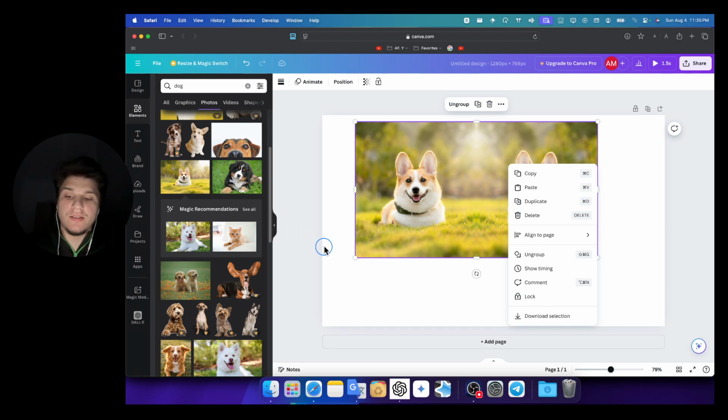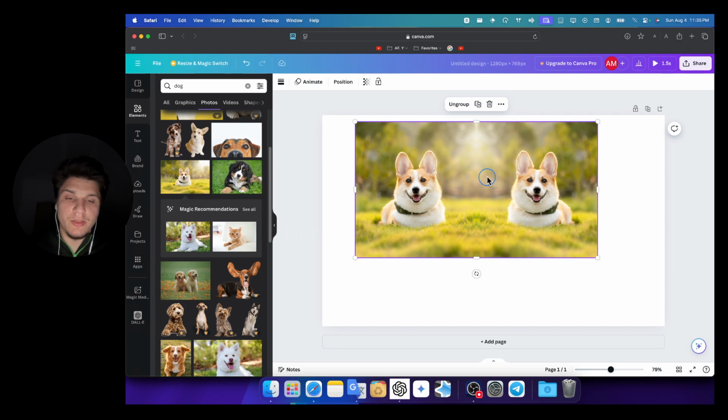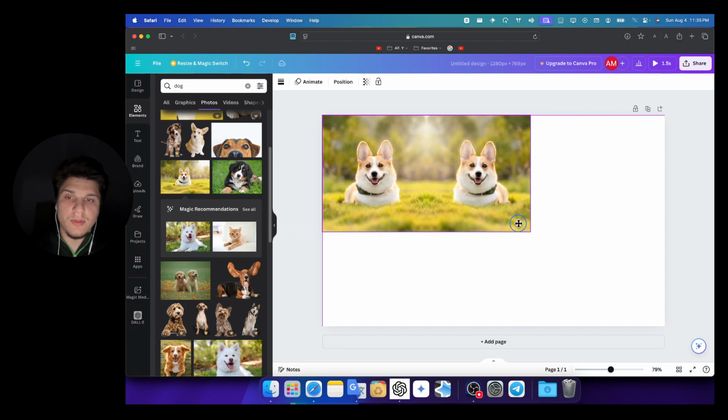So now if you want to ungroup, but we just grouped, you can use Command G to group. You can also right click on that, select multiple images, and then right click and group. We have one image here.